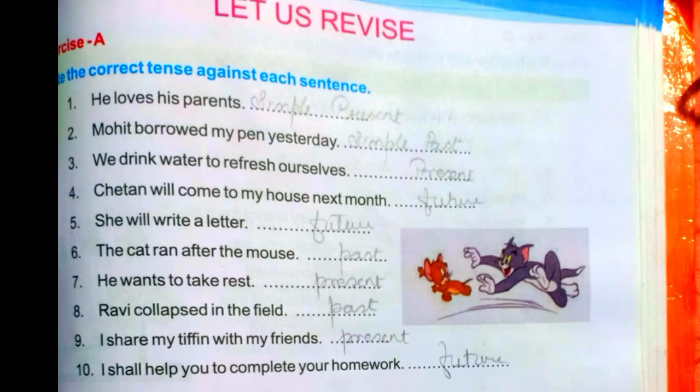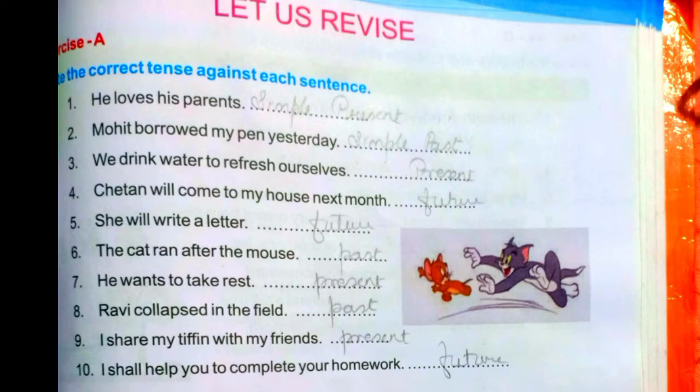If the verb is ending with ed or d or ied, that means it is a simple past tense. And if the verb is with the helping verb will or shall with the main verb, then the sentence is in the future tense. So while reading the sentences, we have to see the verbs and accordingly write the tenses of those sentences.